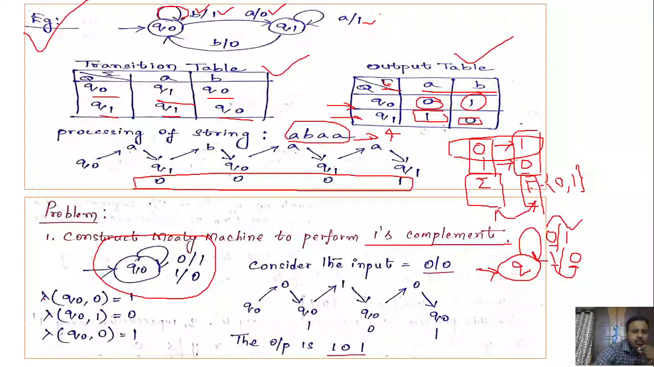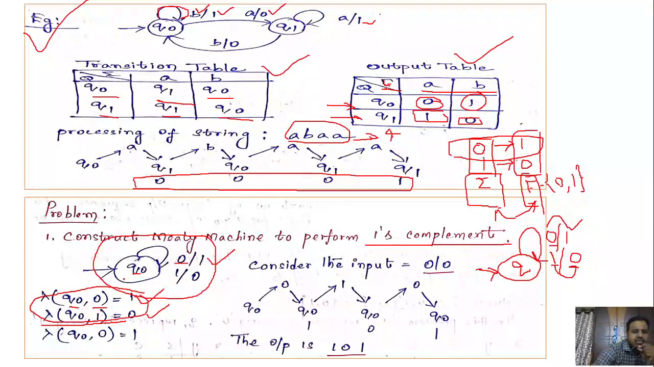Now let us write the output function. As I mentioned, the output function lambda maps the current state and current input to produce the output, right? So lambda of what is the state? Q naught. What is the input here? We are considering 0. So Q naught on 0, what is the output associated with the transition? Write down that: lambda of Q naught comma 0 is equal to 1. Now lambda of Q naught comma 1, what is the output? It is 0. So this is the output function.